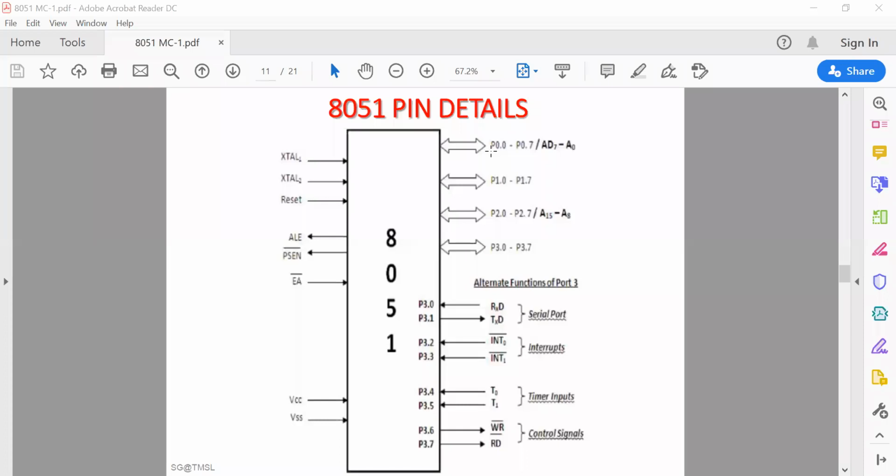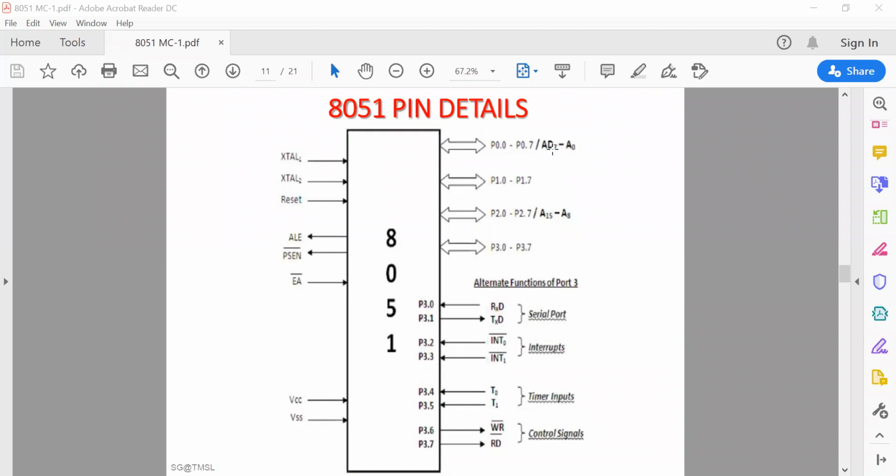Additionally, port 0 also has an alternate function, it carries the multiplexed address and data bus. Sorry, it is a printing mistake here. It's not given in this position. It will be AD0 to AD7. So A0 to A7, that is the lower 8-bit address, and D0 to D7, that is the 8-bit data, because it's an 8-bit microcontroller, are multiplexed into AD0 to AD7.